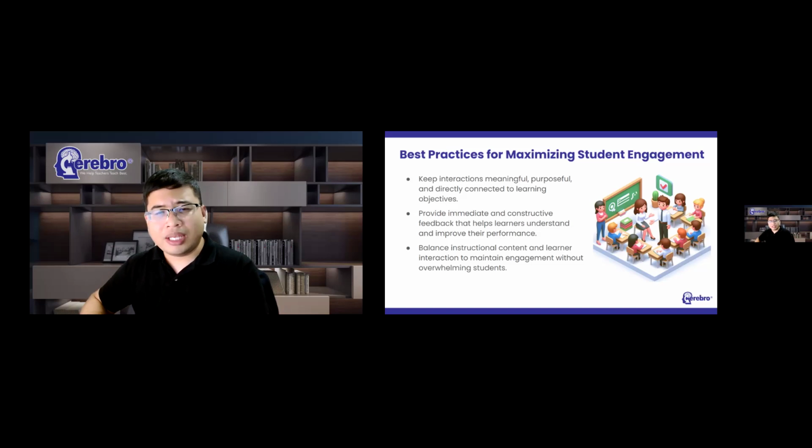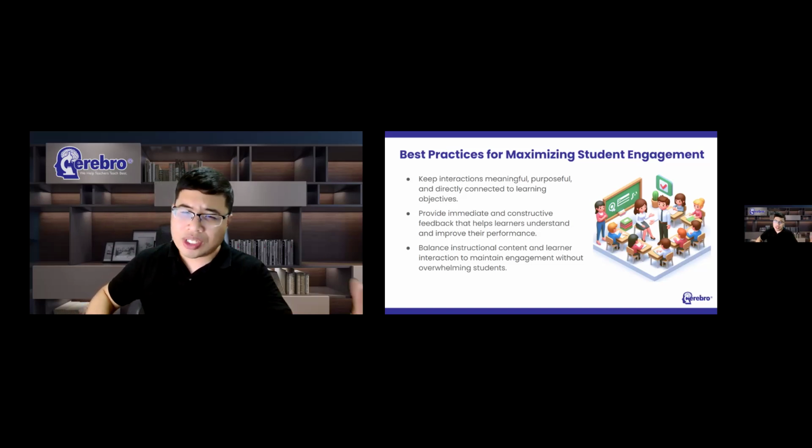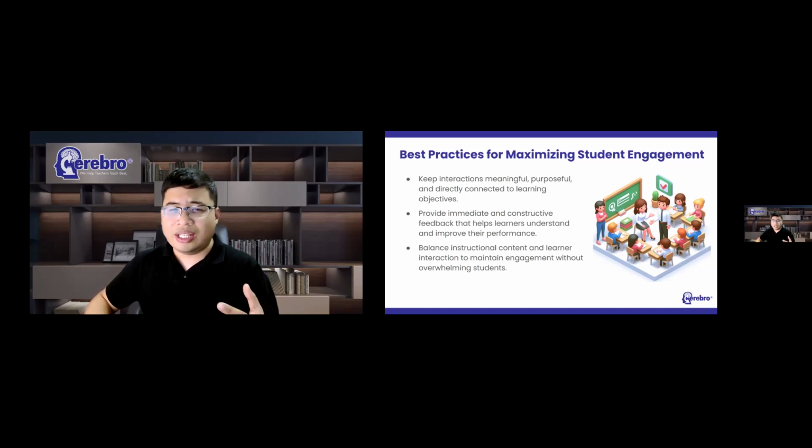And the third best practice is to encourage higher order thinking. Not every question needs to focus on recall. Students certainly need foundational knowledge. Of course, they need to memorize, but they also need opportunities to analyze, evaluate, and apply information. So whenever possible, design activities that challenge students to think deeply. Ask them to compare ideas, make decisions, solve problems, justify their reasoning.